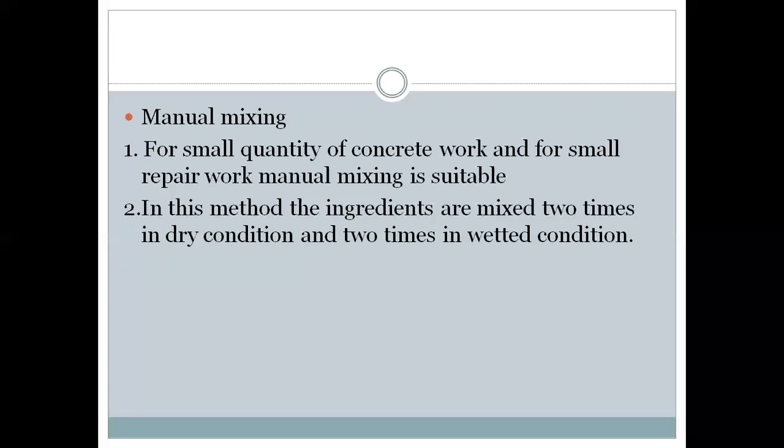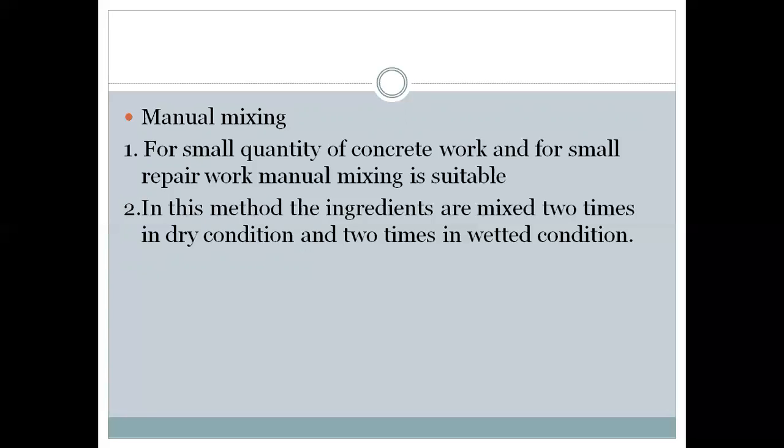Sometimes also at a site during construction, some structural elements have to be cast which are of small size or require a low quantity of concrete. So in that case, we require the concrete to be mixed by manual mixing.